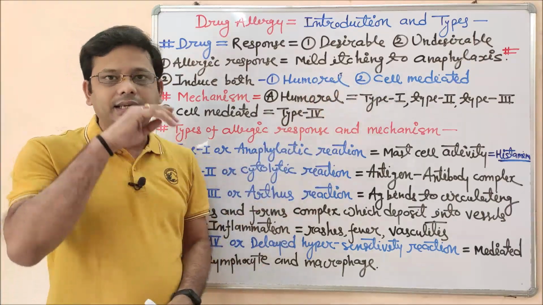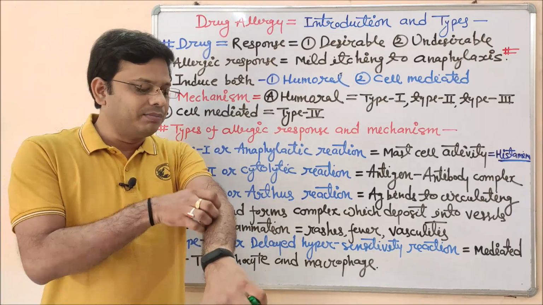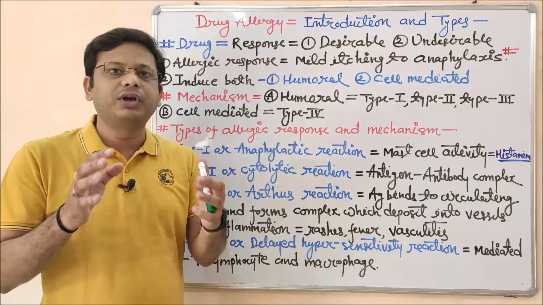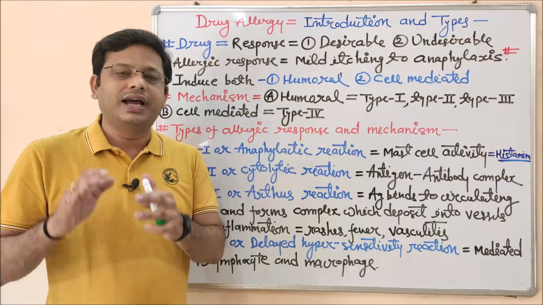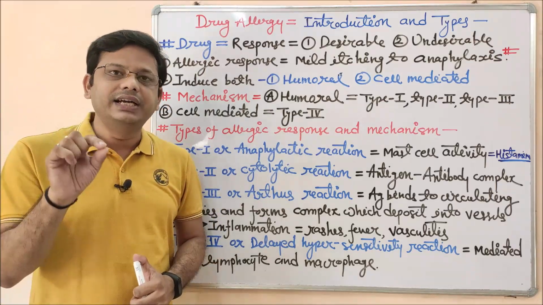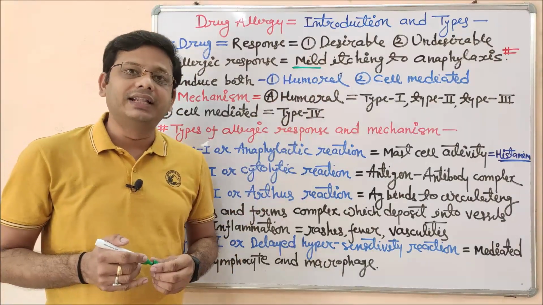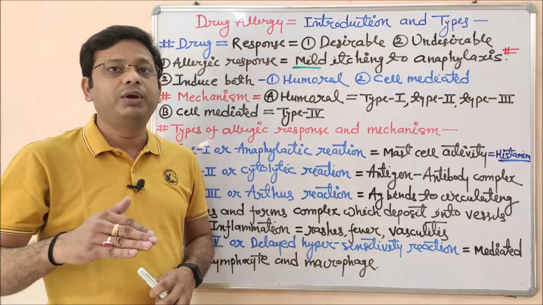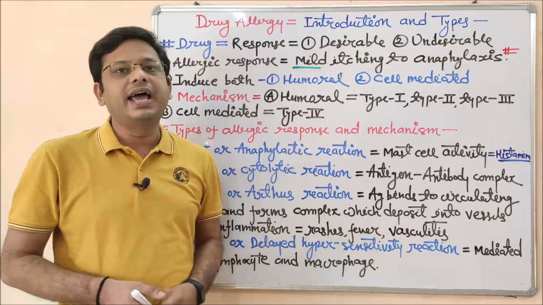What is mild itching? In most cases when drugs are not suitable, they may cause some rashes, itching, rhinorrhea, or redness of our skin. That is unwanted and unpleasurable, but it is not severe. In this case it is mild. So this is mild itching or mild rashes, and it may vary from this condition and become more severe and more problematic, and that situation is known as anaphylaxis.